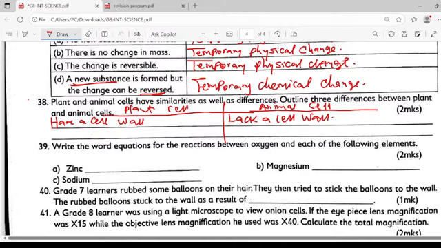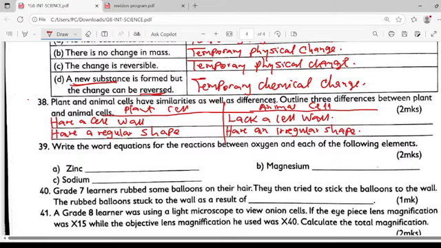Plant cells have a regular shape, while animal cells have an irregular shape. Another key difference, because they wanted three, we can talk about the nucleus.